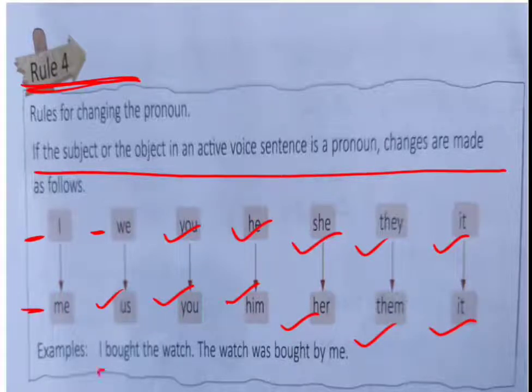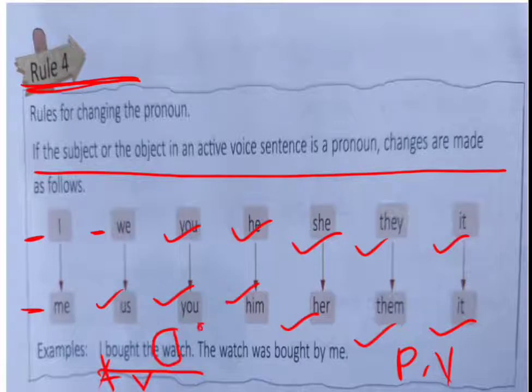I bought the watch. This is an active voice sentence. By turning it into passive voice, look at this: the subject is I, and the object will come first, which is turned into the subject in passive voice.